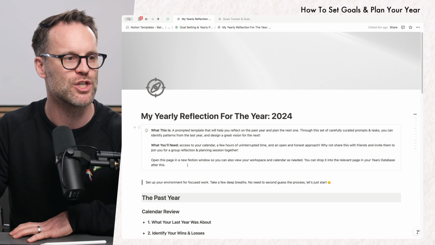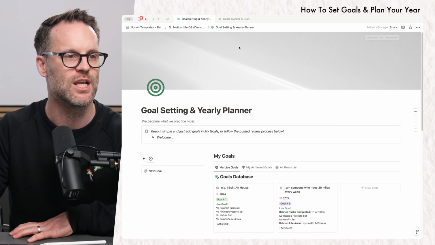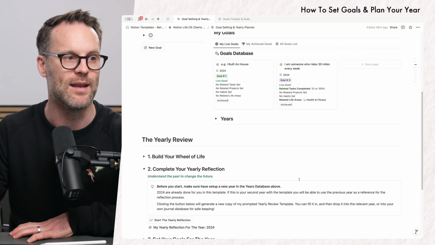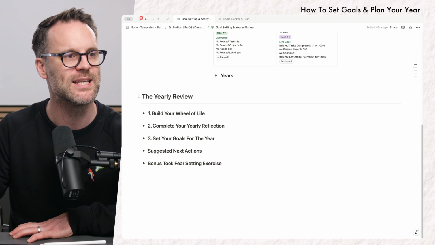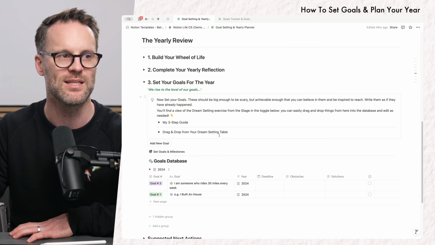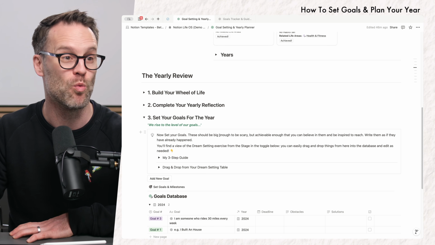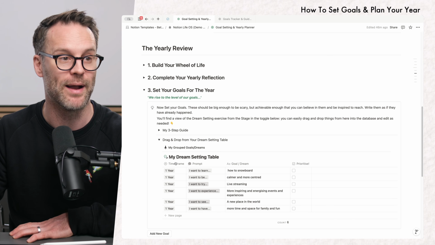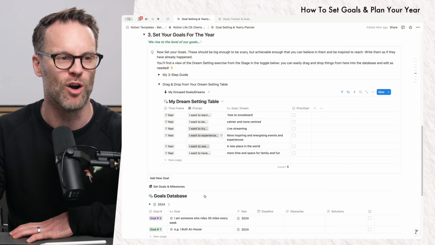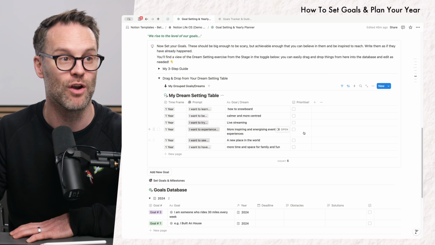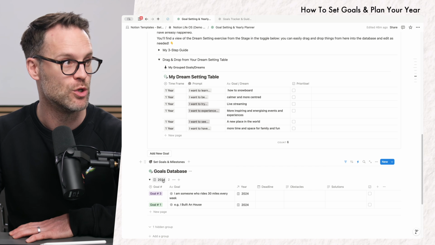So we can actually now shut this section up and go back to the goal setting system. And this is where we're going to drop the new goals in. So if I shut section 2 up, we've completed that. We can now go to set your goals for the year. Now, what I like about this within my template is that where you did that dream setting, you're now able to open it up and see the 1 year goals you thought should be sat within this area. Now I can prioritize them. We're going to add them to a new year.